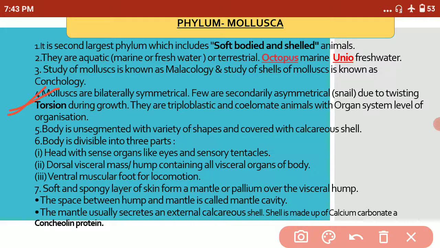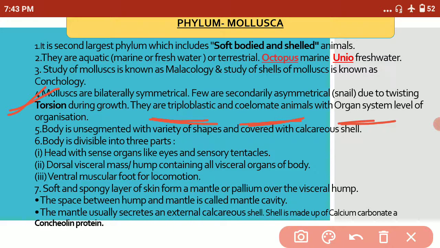Now coming to the next point, they are triploblastic and coelomate animals. Yes, they have coelom and they have organ system level of organization. Previously we were talking about poriferans, platyhelminths, aschelminths, annelida and arthropoda, which were primitive forms. Now molluscans are a little bit advanced, so they have organ system level of organization. They have many organs to perform different functions: for respiration they have ctenidia, which are known as gills; for excretion they have the organ of Bojanus; and for digestion they have an alimentary canal. All together they complete the organism.